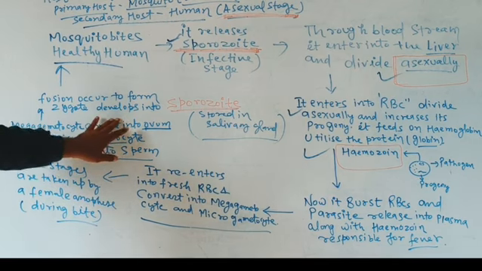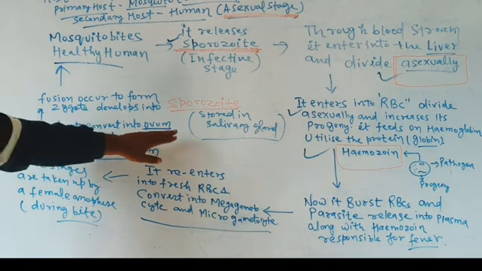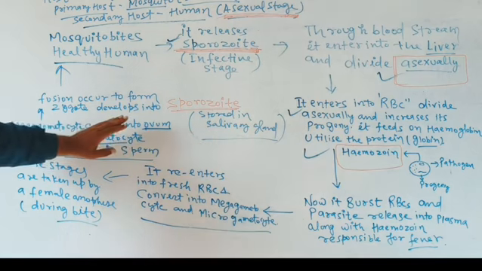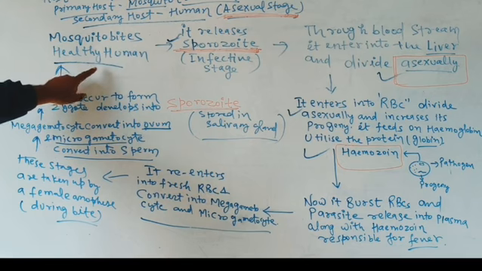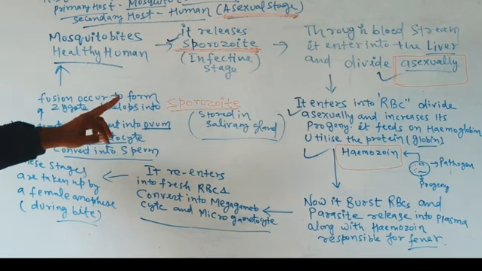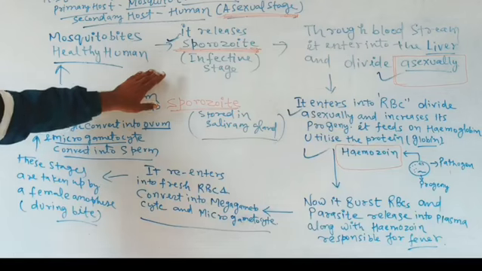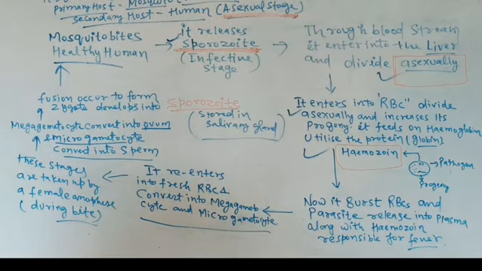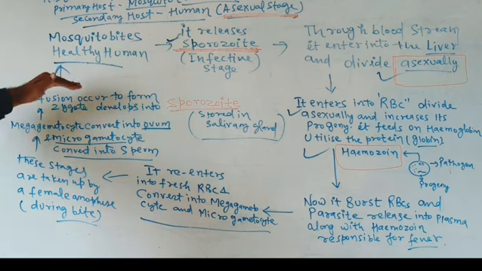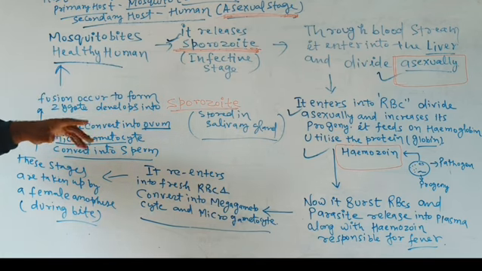It forms the sporozoites, which are stored in the salivary glands, and again the mosquito will bite a healthy human and transfer the sporozoites to the human. So this is the whole life cycle. It's an easy way so that we can easily remember the things.